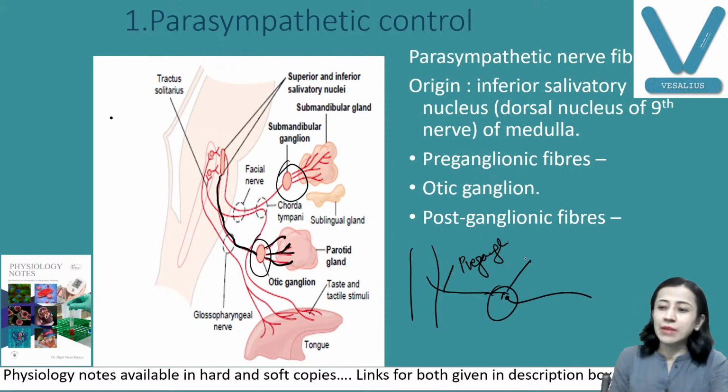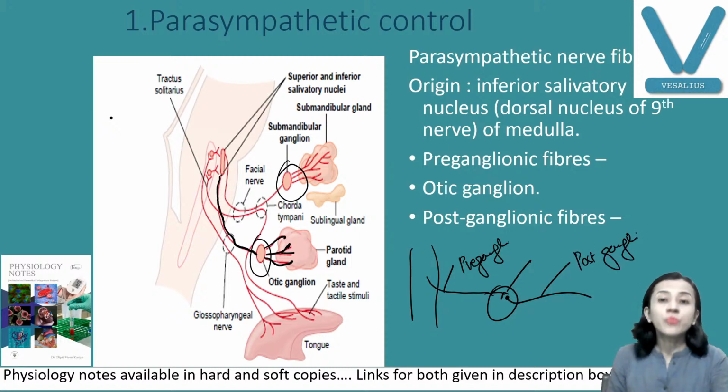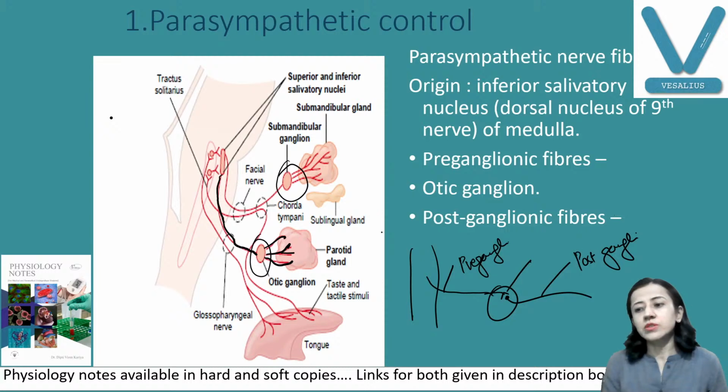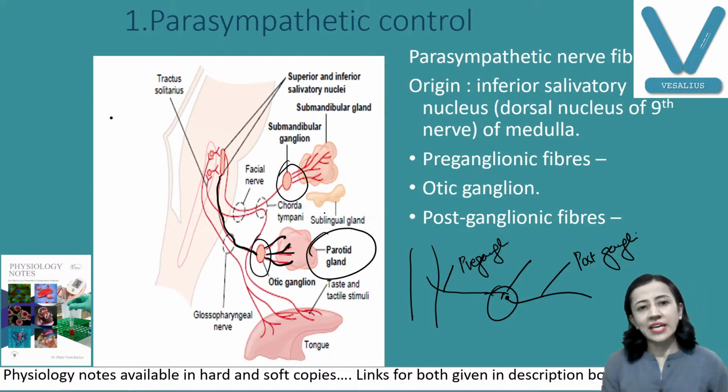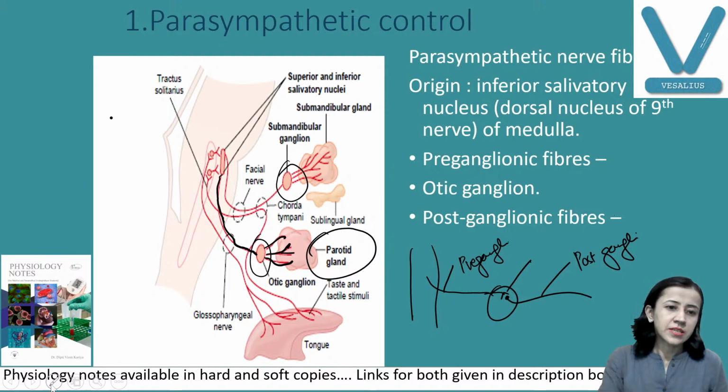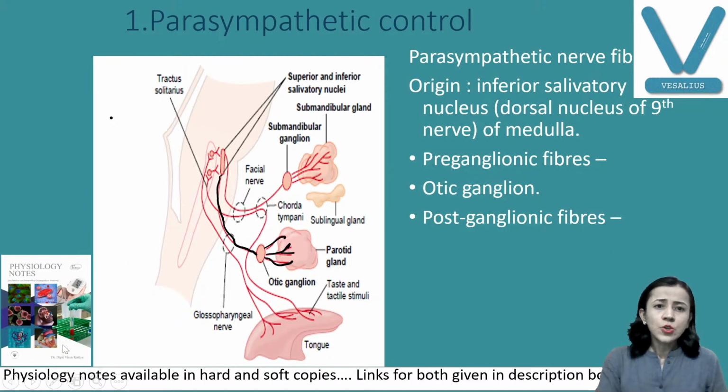Ganglion is nothing but the cell body, and these are postganglionic fibers. Now first of all we are talking about the parotid gland, this one. The parotid gland also has preganglionic and postganglionic fibers. I'll show you this black one.